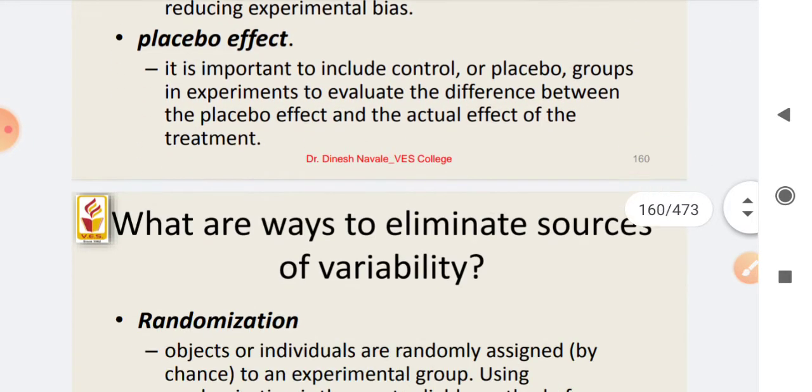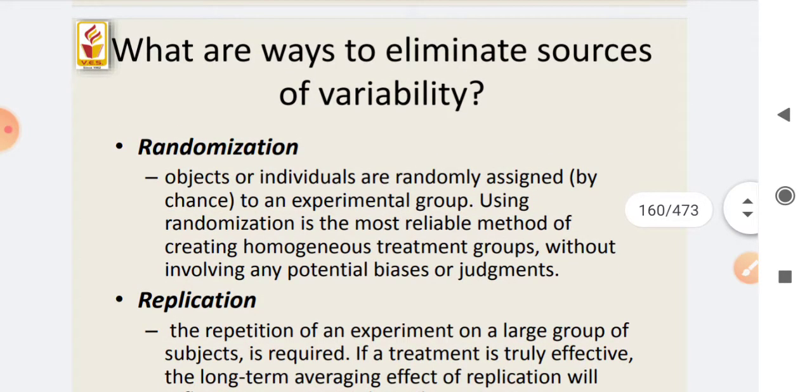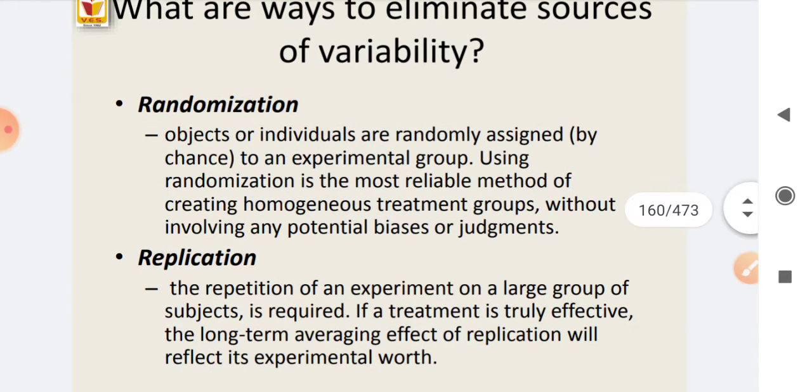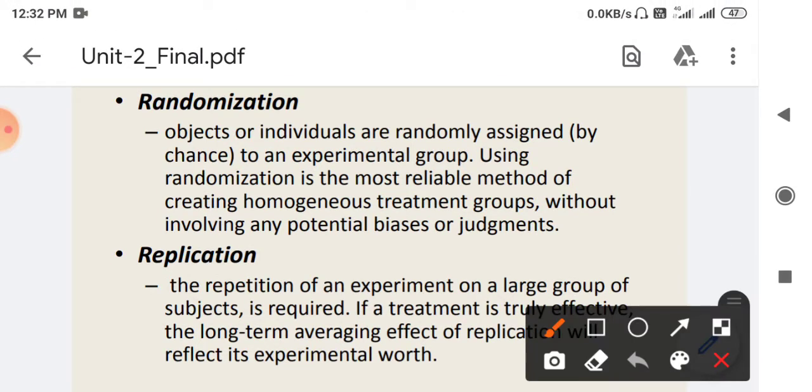There are various ways to eliminate sources of variability, meaning the results coming from the experiment may vary from each other. How can we eliminate results that vary so much from each other?